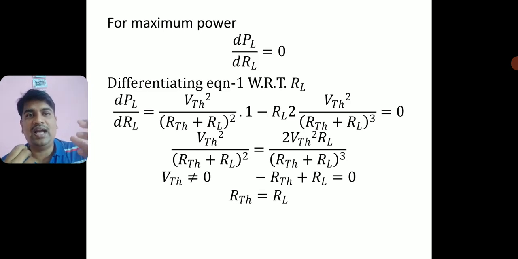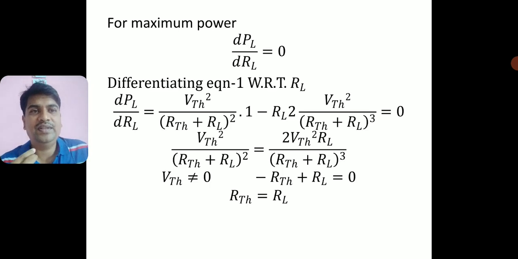So this I have to equate to 0 for maximum power. I have taken the condition of maximum power and I equated the first order derivative to 0. I have differentiated that and I am equating to 0. Let's see what condition I will get finally. Right, I will send this second term to the right hand side. If I do that, left hand side will be VTH square by (RTH plus RL) whole square is equal to 2 VTH square RL divided by (RTH plus RL) whole cube.